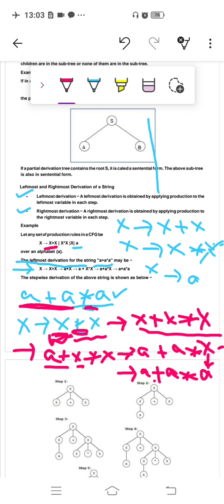So you got a plus a into a, which is the required a plus a into a. Okay, in the given example we had to generate a plus a into a by using leftmost order of derivation.